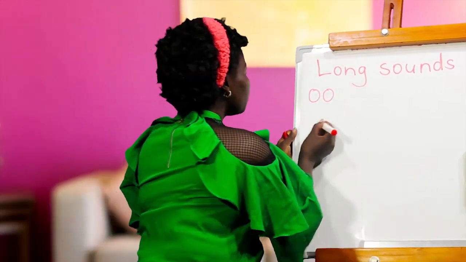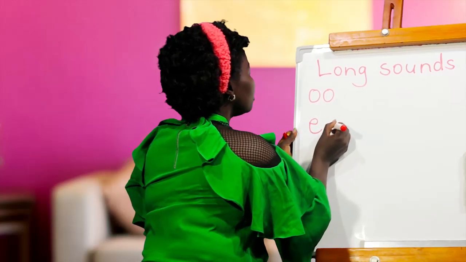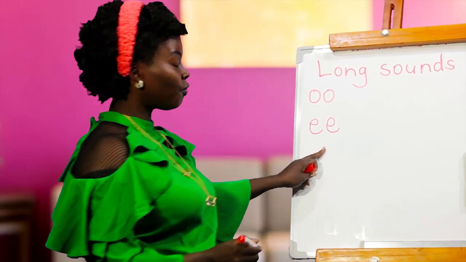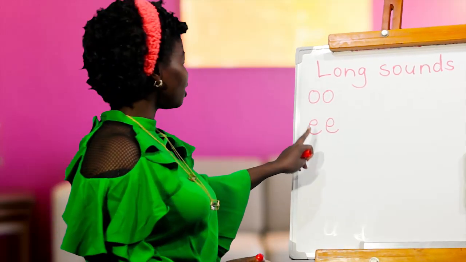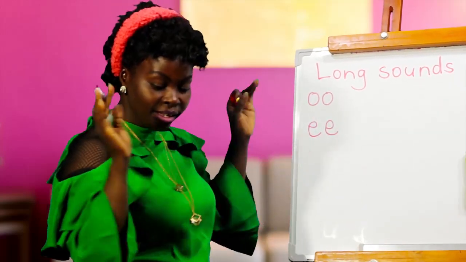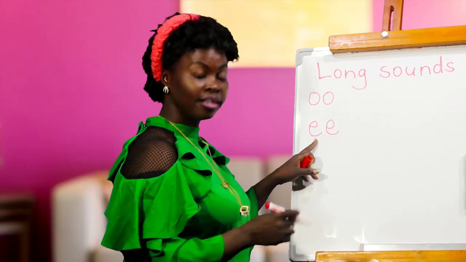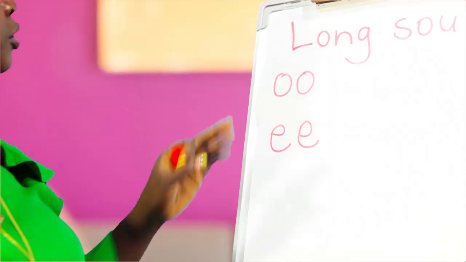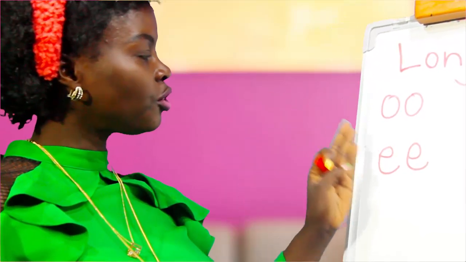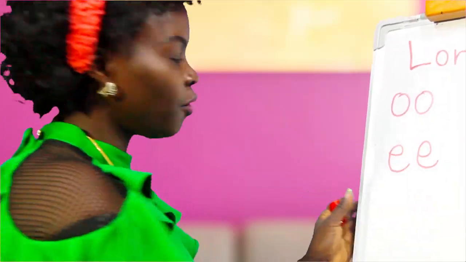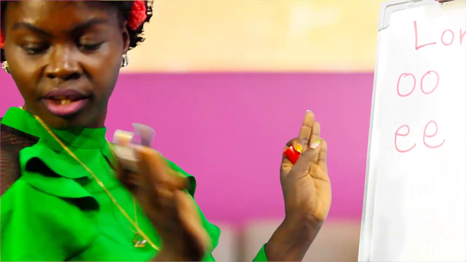Then we have this long sound. It's also a long vowel. This is a long vowel. This is also a long vowel. And this is E. You say E because it is long. So each sound has words under them. So we are going to look at the words later. But for now, we are going to only say the sound.